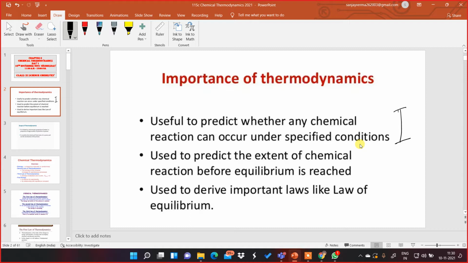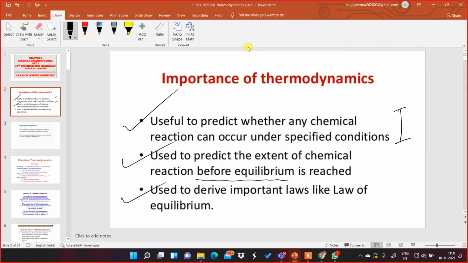So, with the knowledge of this chapter, thermodynamics, we can predict whether the reaction will proceed in the forward direction or not. So, that is the first importance. Then, thermodynamics is also used to predict the extent, how far the chemical reaction can proceed before equilibrium position is attained.